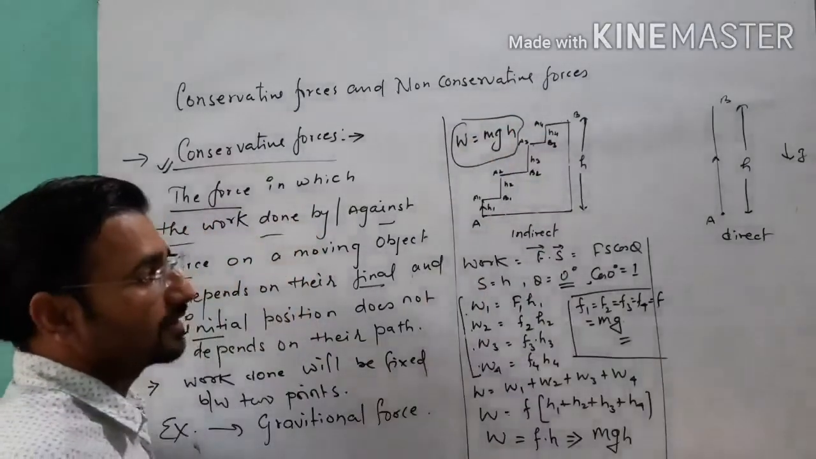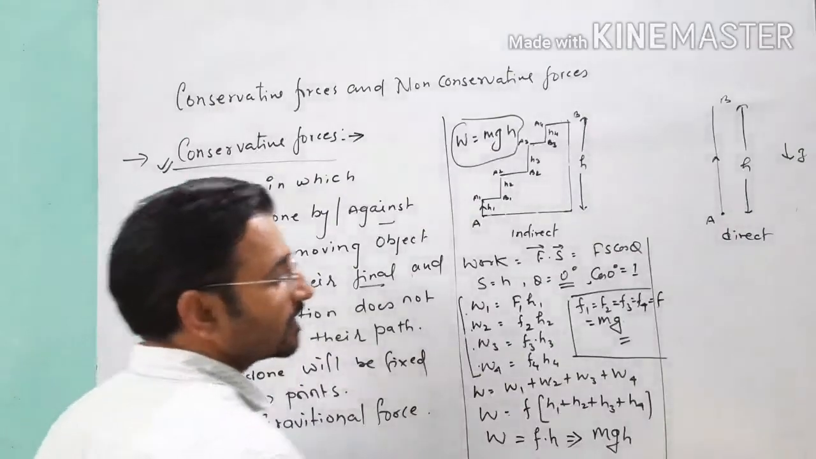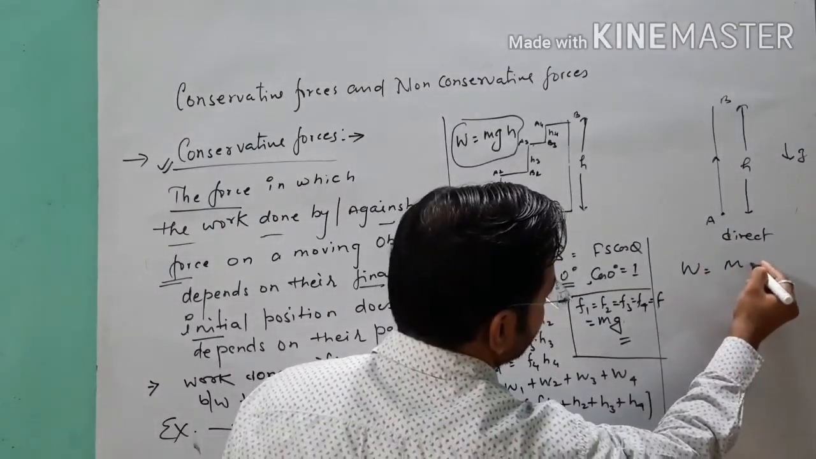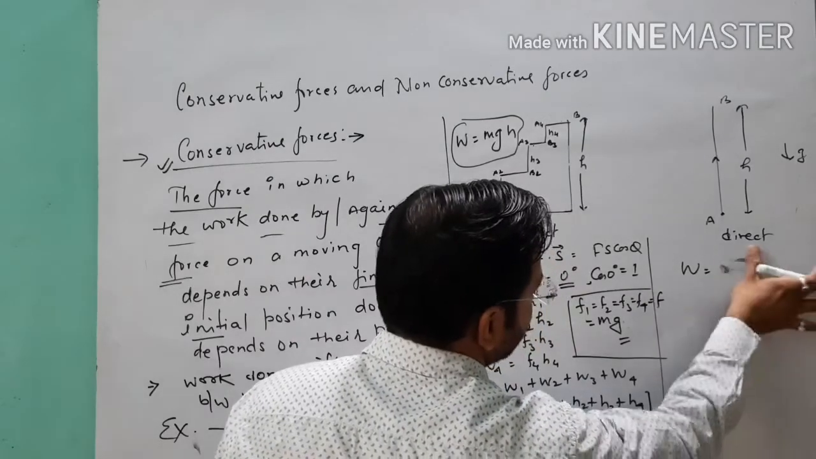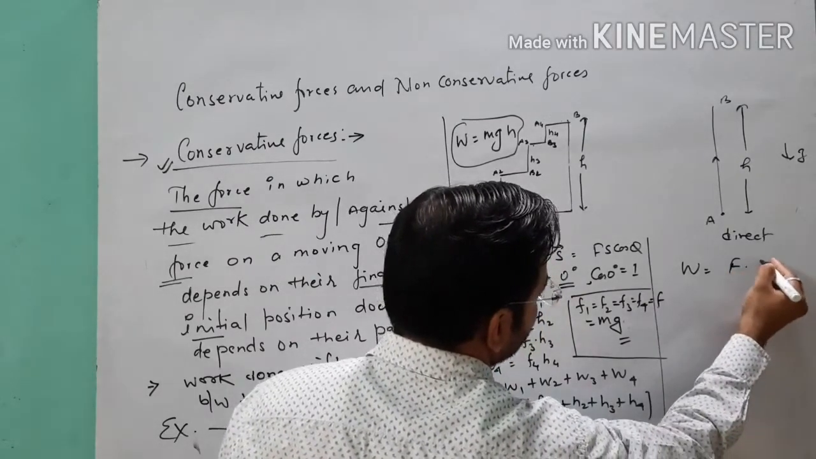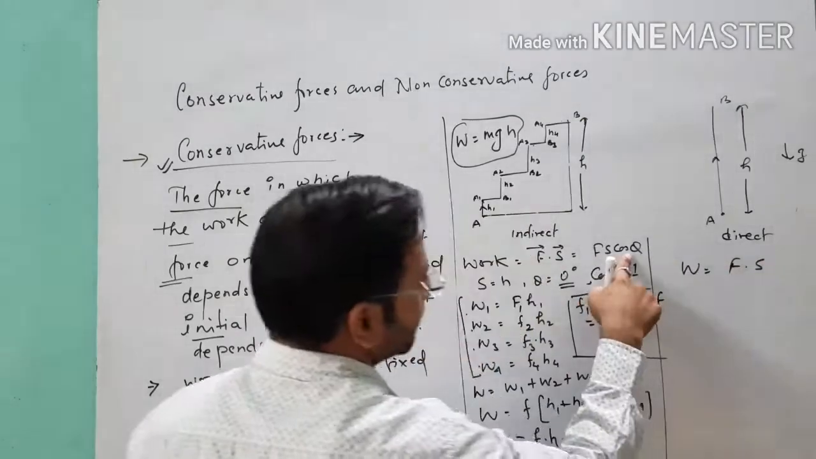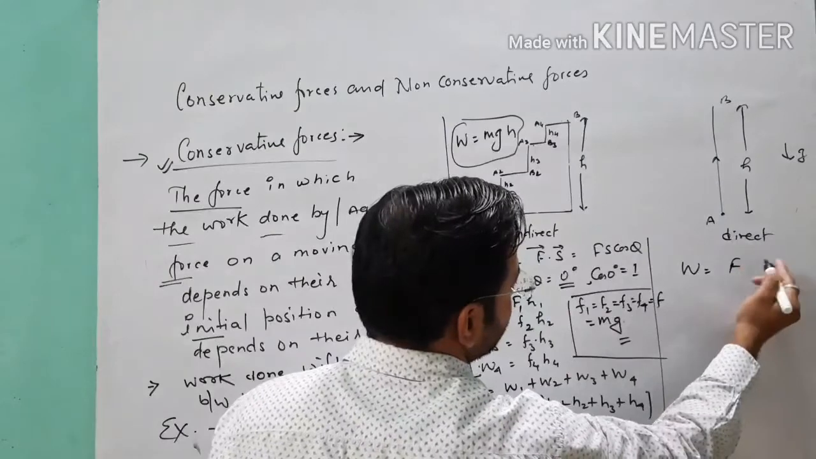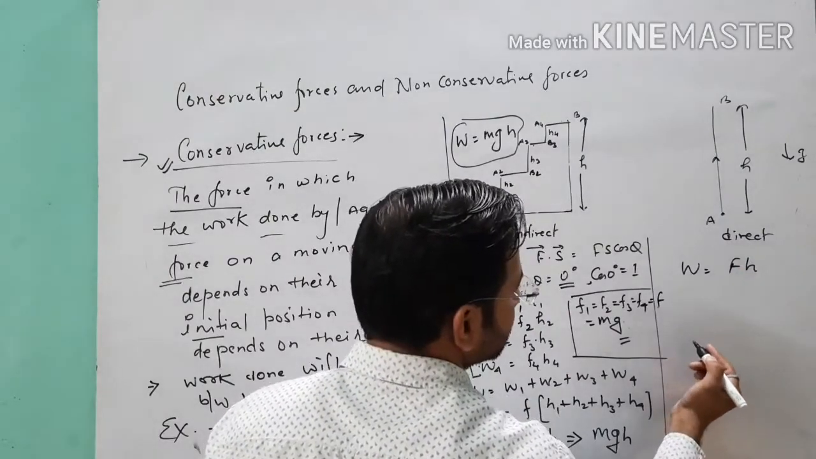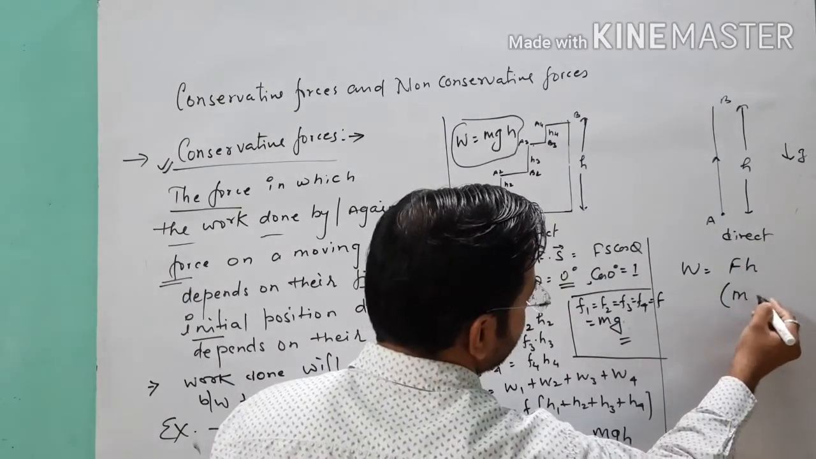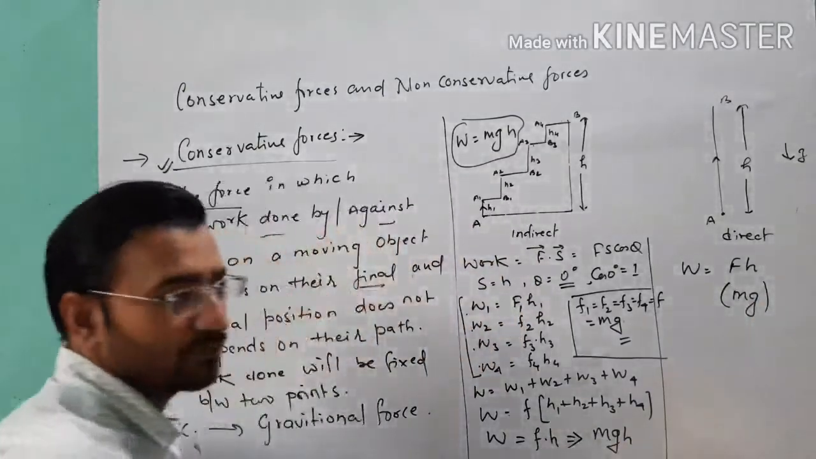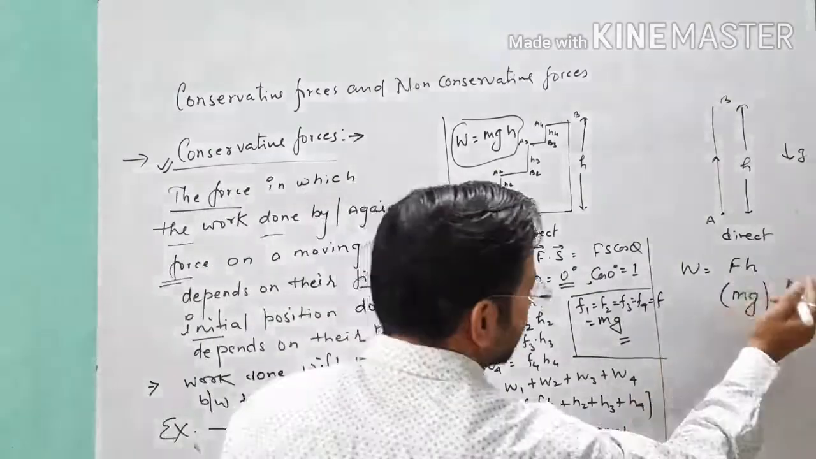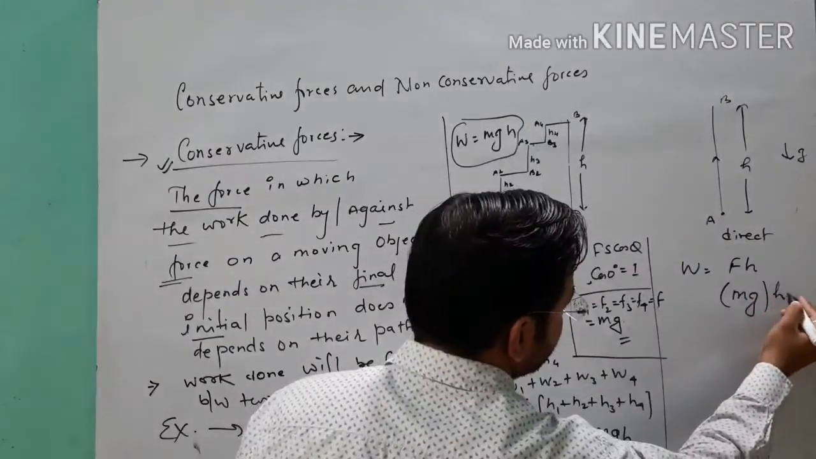Let's see, is this the same or different in the second case? So in the second case, we normally know that W is equal to force into displacement, and the angle is again the same because we are lifting the object vertically. So in place of H I will write F into h. Point clear? And here this force is equal to the weight of the body, which acts vertically downward. So W is equal to mg into h.